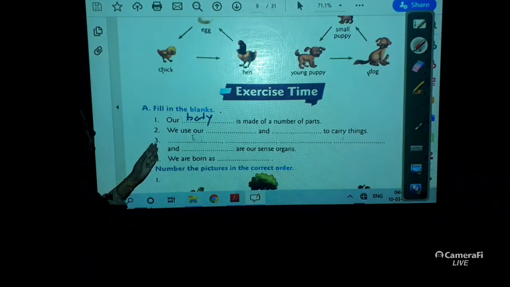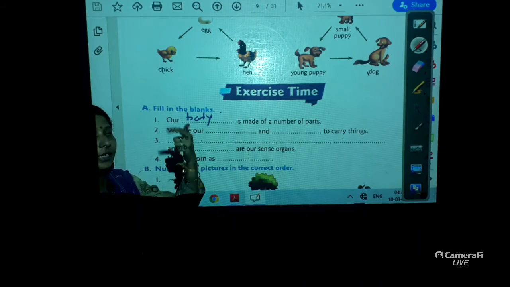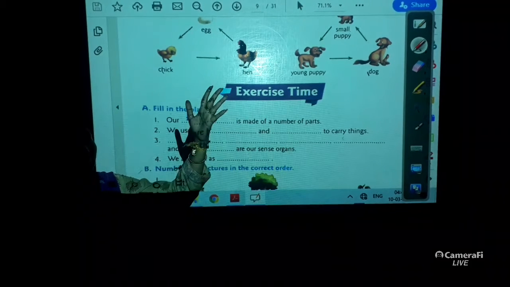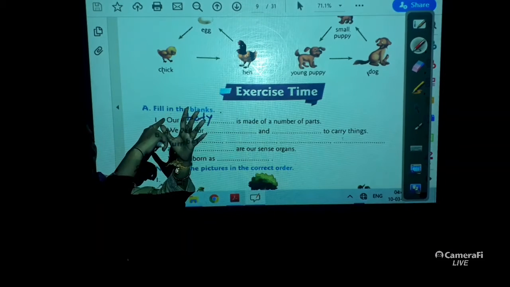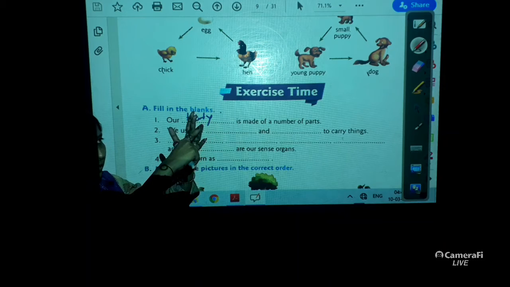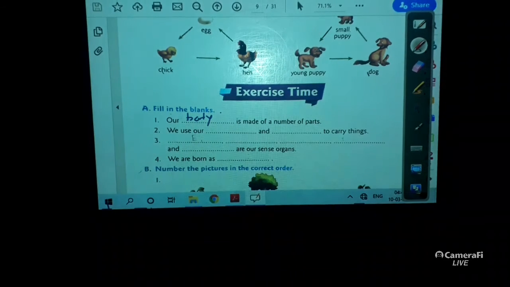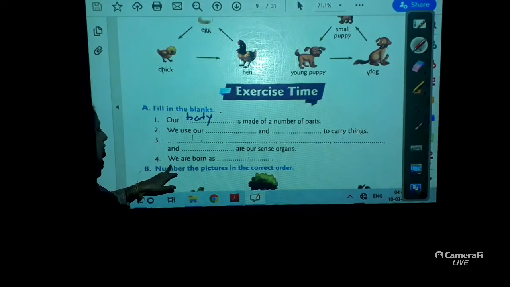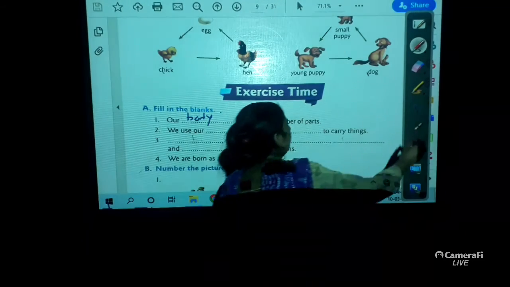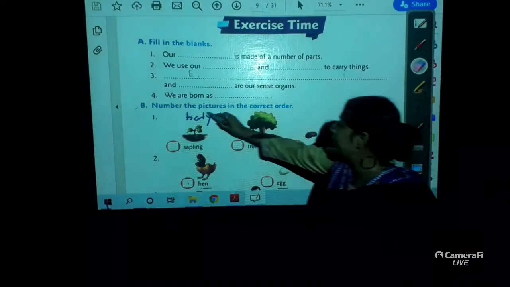Okay, the next one. Dash, dash, dash, dash and dash are our sense organs. We know it very well that eyes, nose, ears, skin and tongue. These 5 are our sense organs. Now, the last one. We are born as babies. Now, we have completed this, I hope.